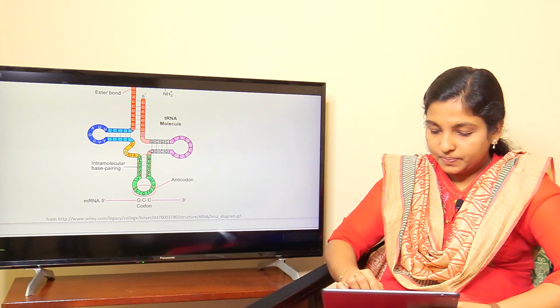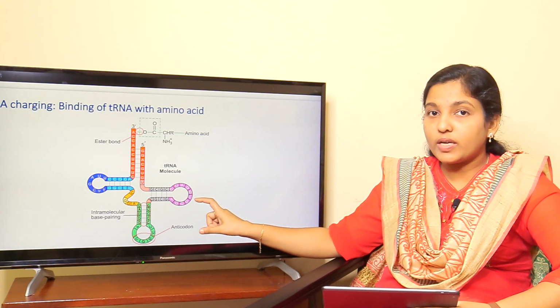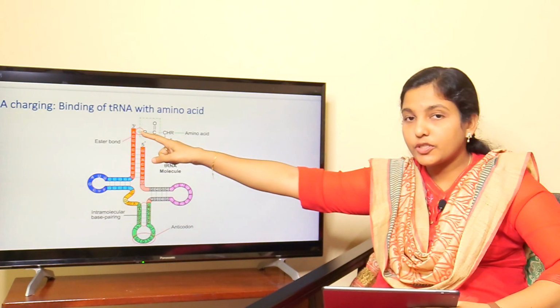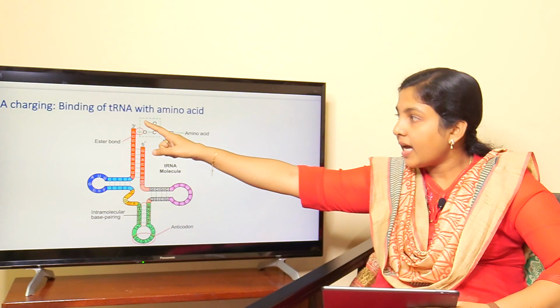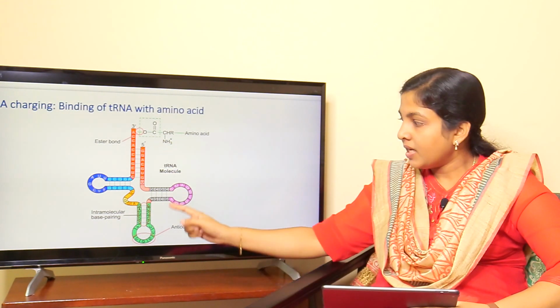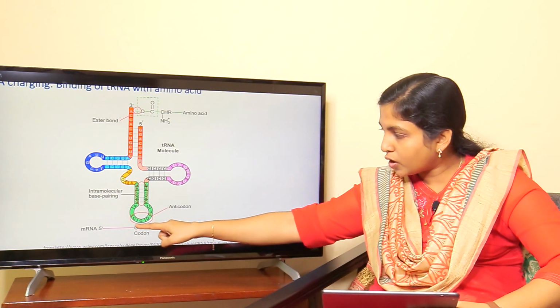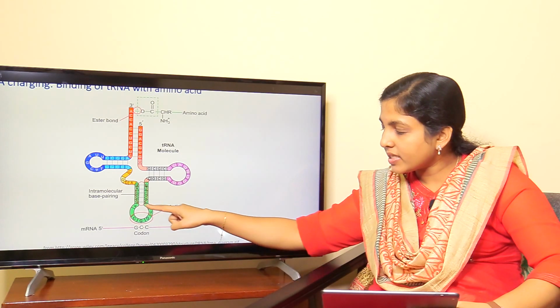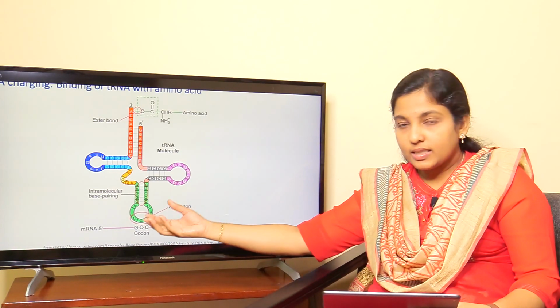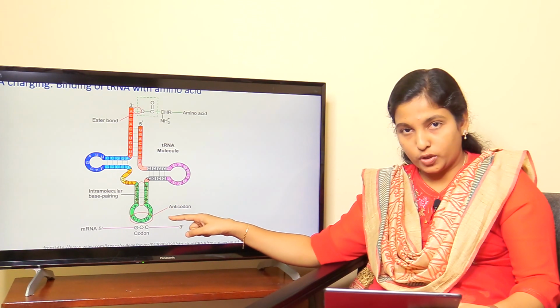These molecules will attach to the 3' end of the tRNA. See, this is the structure of a tRNA molecule, the cloverleaf structure. This is the 3' end of the tRNA. At this site, the amino acid molecules are attached. This attachment is based on the recognition of the codon by the anticodon loop of the tRNA molecule.